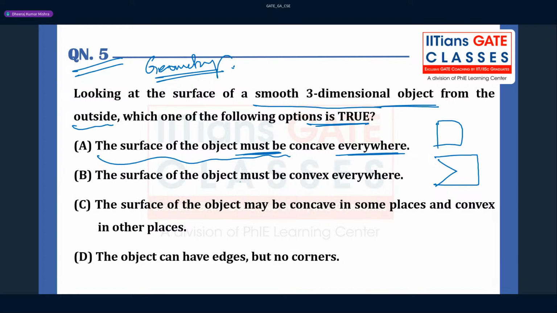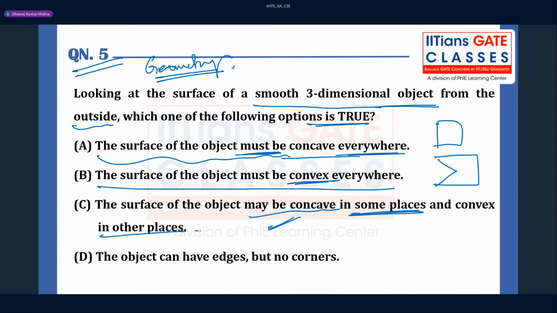The surface of the object must be convex everywhere is also a similar claim. You can't say that directly. But option C says the surface of the object may be concave in some places and convex in some places. This can be correct. Many of you might be confused about the meaning of concave and convex polygons, which is very important. The object can have edges but no corners. So the only correct option is option C.